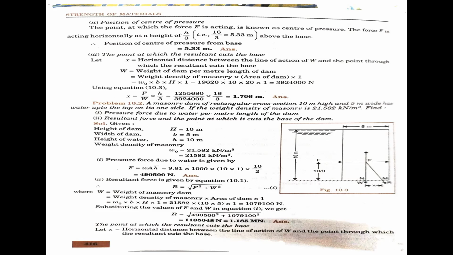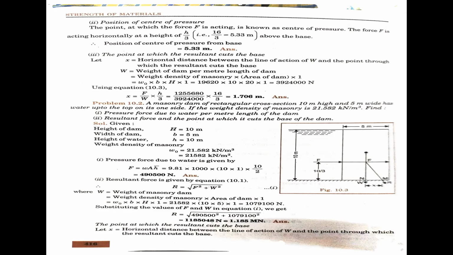If the weight density of masonry is 21.58 kilonewton per meter cube, find the pressure force due to water per meter length of dam and the resultant force, and the point at which it cuts the base of the dam. You have to calculate the resultant force and the pressure force. Write the given data and see the diagram.